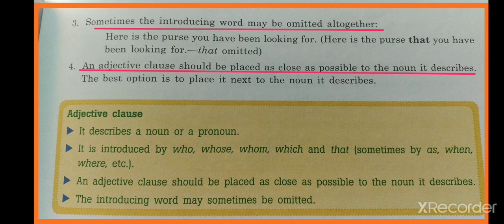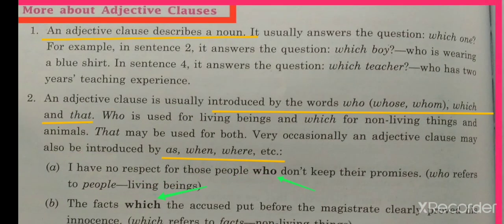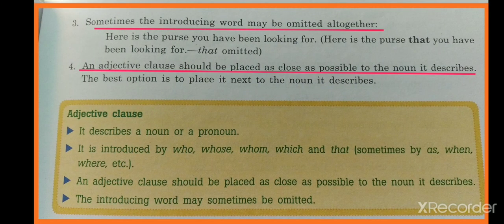Sometimes the introducing word may be omitted altogether. It is not necessary that we will always get an introducing word like who, whose, whom before the adjective clause. Sometimes it can be omitted, like here: here is a purse you have been looking for. Here we have omitted that word. So the sentence can be written without an introducing word before the adjective clause.